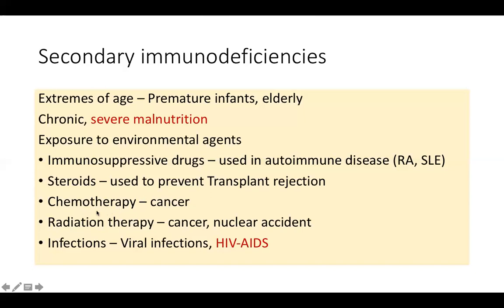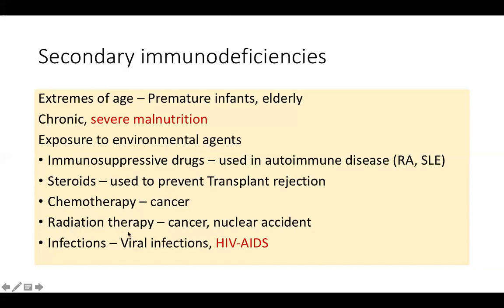So if an overdose of chemotherapy is given, for example, there was a case where 10 times the dose was administered in one of the hospitals. The doctor on call failed to see the dose and accidentally administered a 10 times higher dose. The child was recovering from an eye cancer, a retinoblastoma, but eventually died because of an infection, because the cell counts dropped so drastically that it was very difficult to save him. They tried giving colony stimulating factors, GCSF, to stimulate the bone marrow again, but the child succumbed.